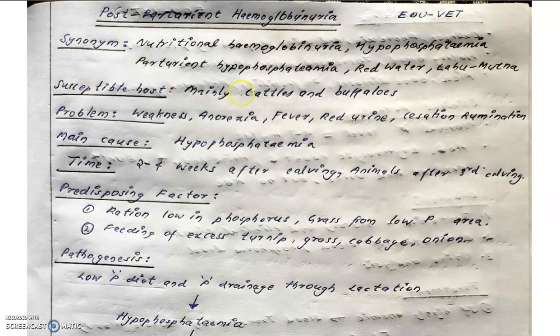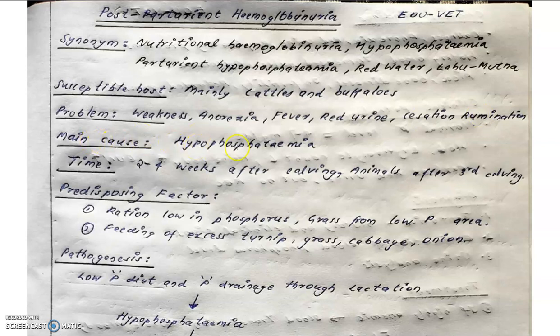The susceptible hosts are mainly cattle and buffaloes, where buffaloes are more susceptible, in the pregnancy period or after the parturition period. The problems associated with this are weakness, anorexia, fever, red urine due to hemoglobinuria, and cessation of rumination. The cessation of rumination will lead to further problems related to the protozoans of the rumen and other systemic problems.